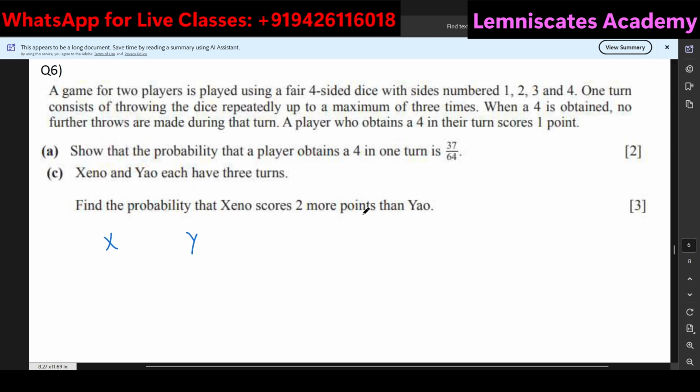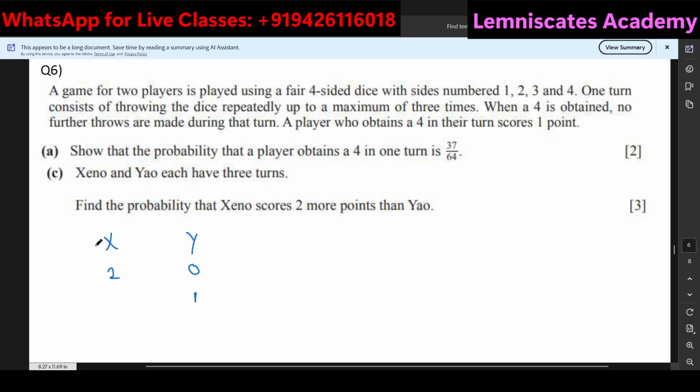And how do you score a point? You get 1 point if you get a 4 in one of the turns, and both of them have 3 turns. So let's say Y doesn't score anything, then how can X score 2 more than 0? Of course, out of the 3 turns, X scores in 2 of the turns. Then let's say Y gets 1 point.